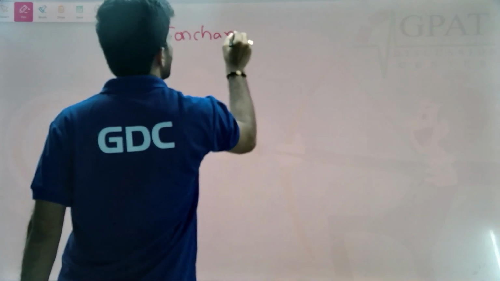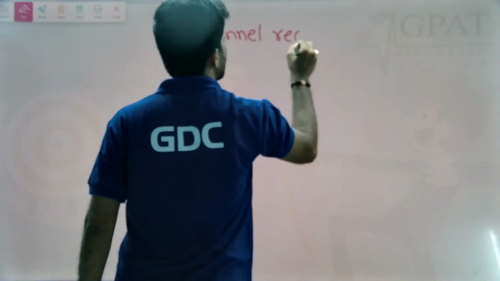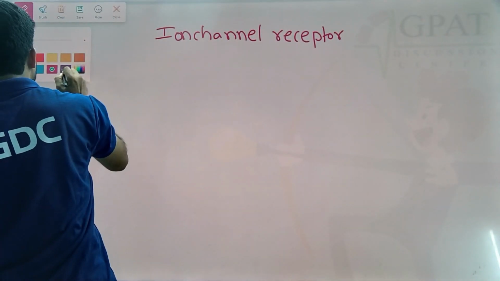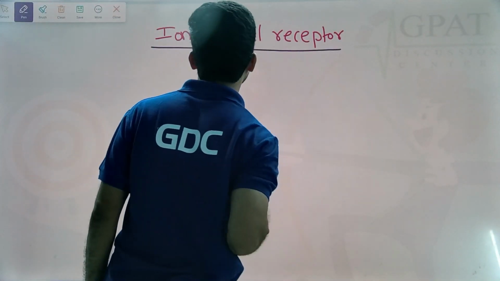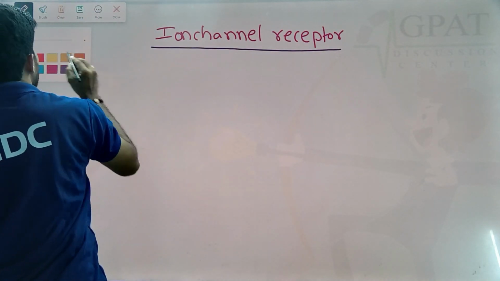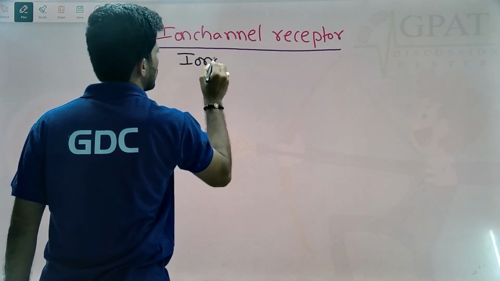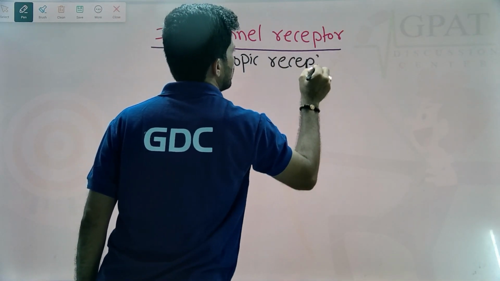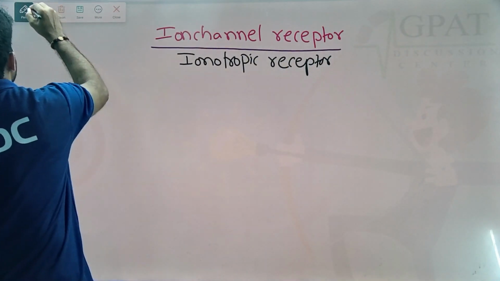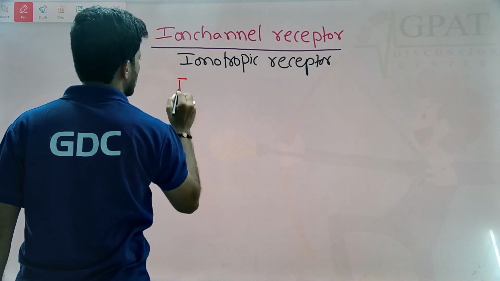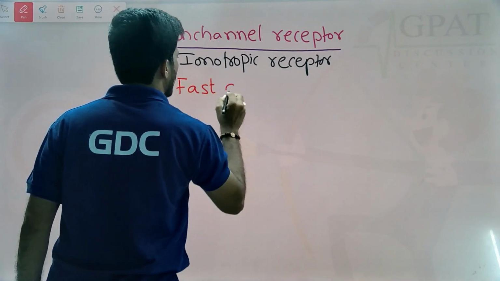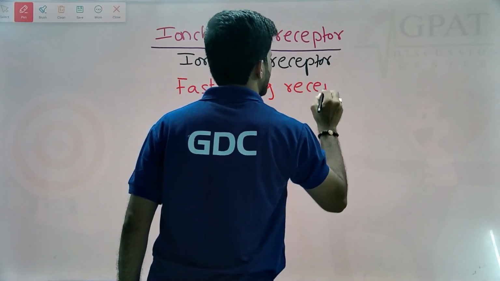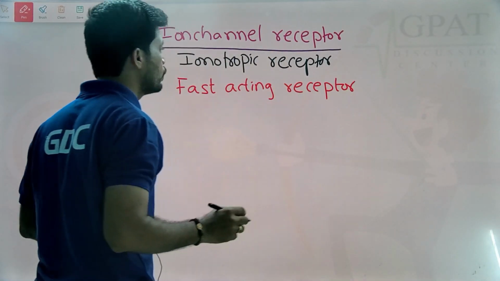So, ion channel receptors are nothing but receptors interlinked with ion channels. These ion channel receptors are also known as ionotropic receptors. And these receptors are also known as fast acting receptors.